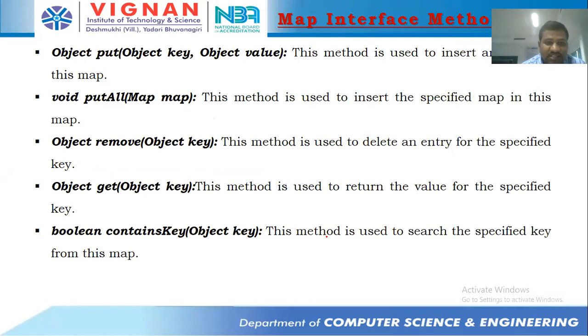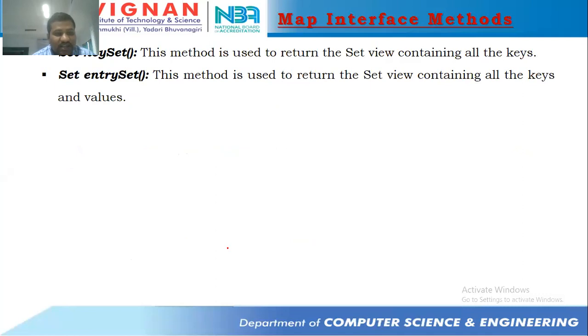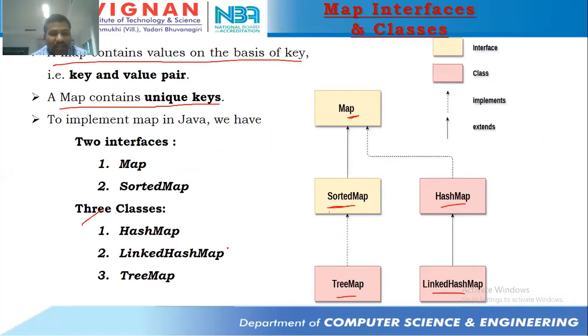These are the methods. The put method is used to insert an entry into the map. The putAll method is used to insert all the specified entries into the map. The remove method is used to delete an entry for the specified key. Using the specified key, we retrieve the particular value with the get function. Another method checks whether a particular value exists with the help of the key. With entrySet we will be retrieving the elements, and we will discuss how with one simple program. Make a note of this, students.